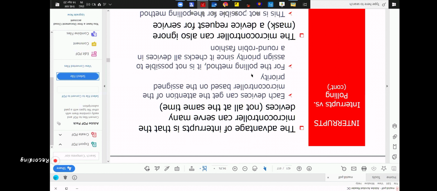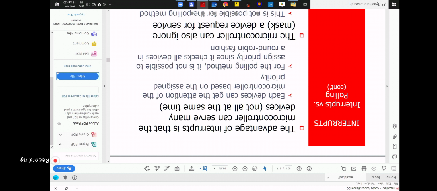Each event has a priority. That's what I said. The priority will be set by the interrupt priority register, which is specifically designed to set the priority of these interrupts. Okay, we'll see in a while.